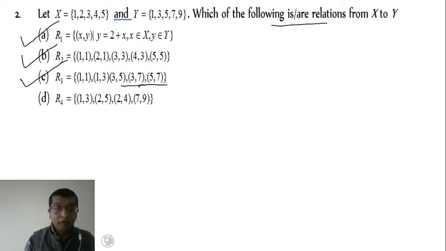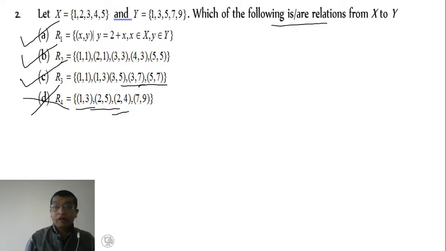Then what about the fourth one? Look here: (1,3) is belonging, (2,5) is belonging, as well as (2,4). Yes, but 7 is not belonging to set X, and 9 is belonging. Therefore one condition fails here. Therefore D is not a right answer. Therefore A, B, C are right answers.